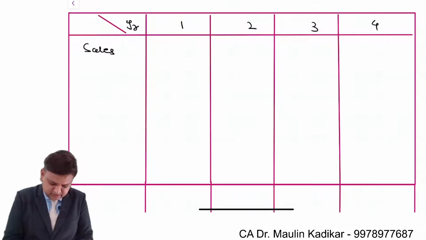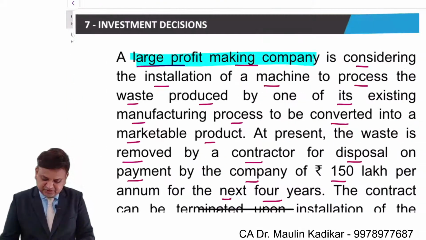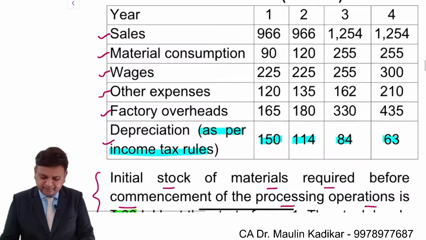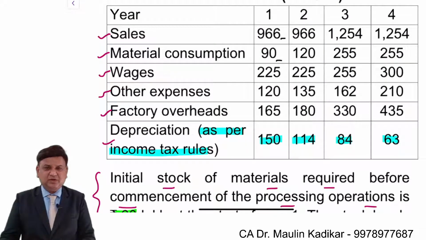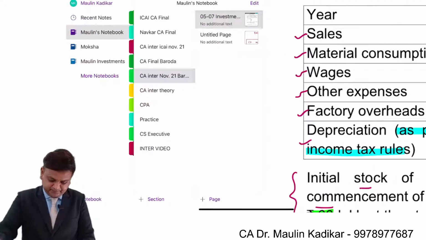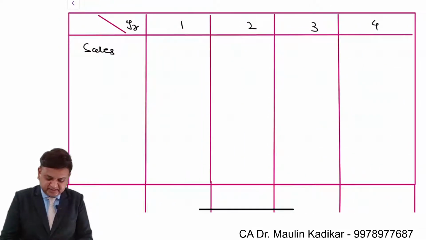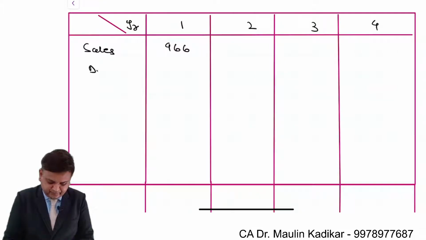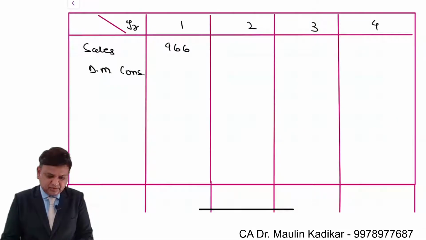Sales, which is given to us in the question, it is 966. Material and so on information have been given. So sales is 966 lakhs. Then direct material consumption is given, that is an amount of 90 lakhs.